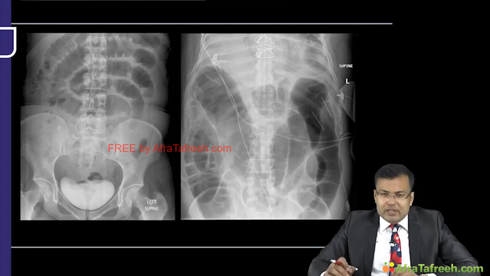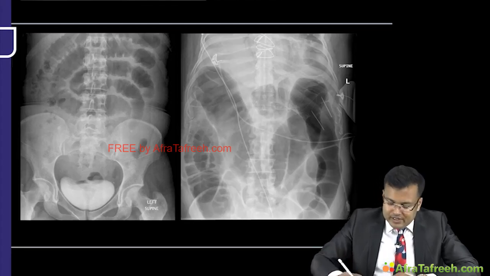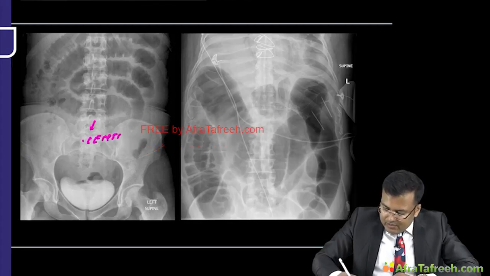And in large bowel obstruction, the loops are placed peripherally, wider in caliber, and there is presence of haustration. Now let's compare these two upright films of abdomen. If you see here, the bowel loops are placed centrally and narrow in caliber.